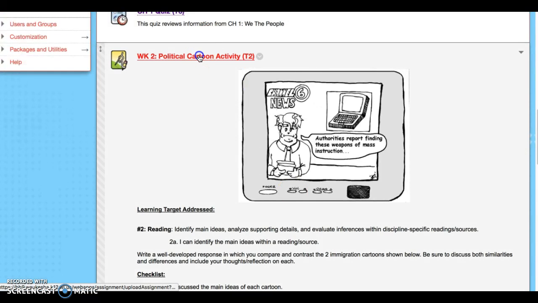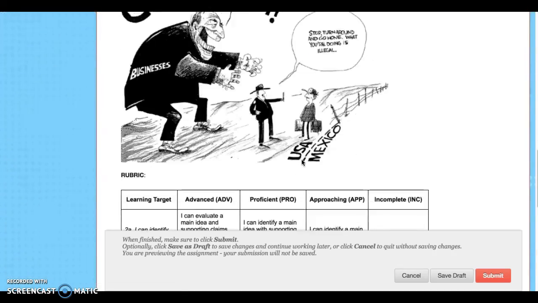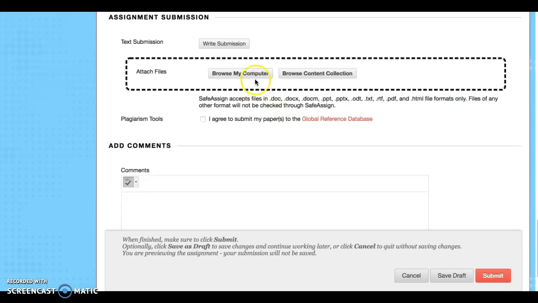And as always, you just click on the name of the assignment. You have to attach it as a PDF. So browse, and then you have to agree before I'll let you hit submit. So browse where you typed up your 3 paragraphs and submit it as a PDF and click submit.